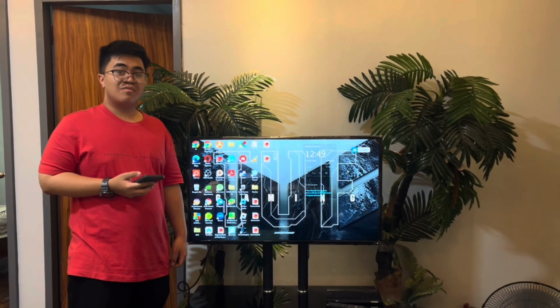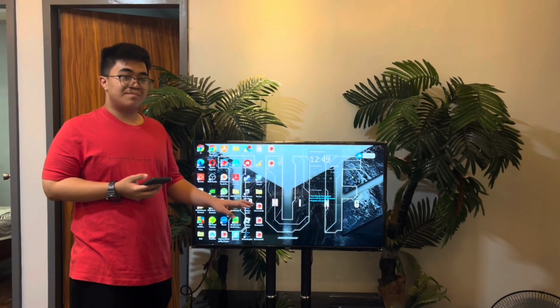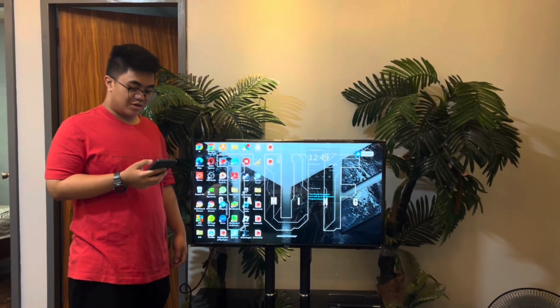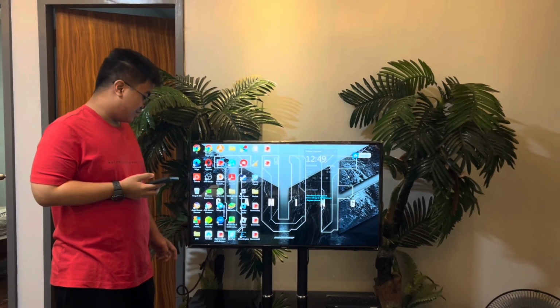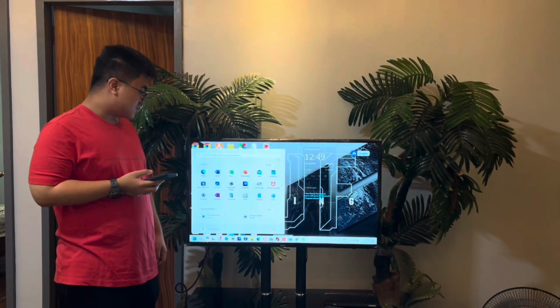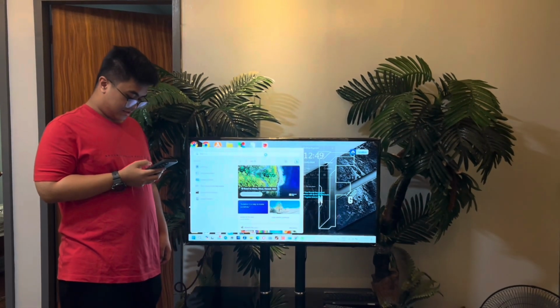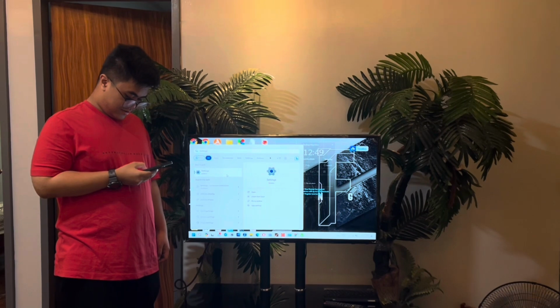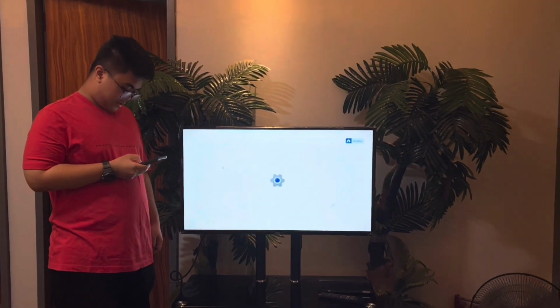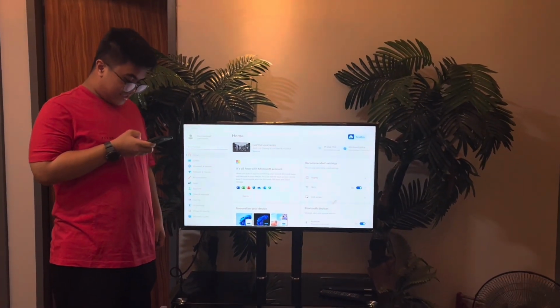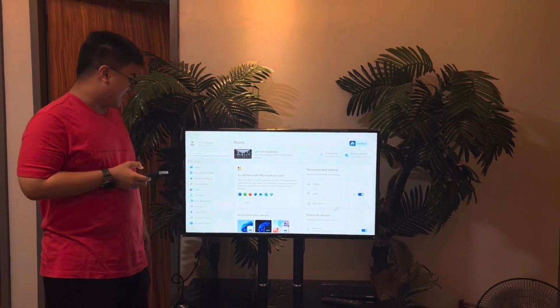In the manual, we'll be able to show how to update the OS of your computer. First up is to press the Start. Then search for Settings. In Settings, search for Windows Update.